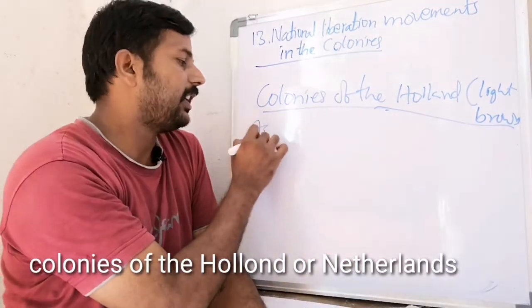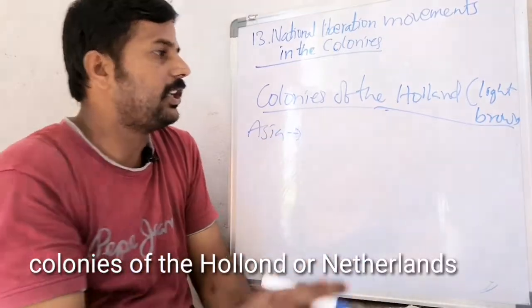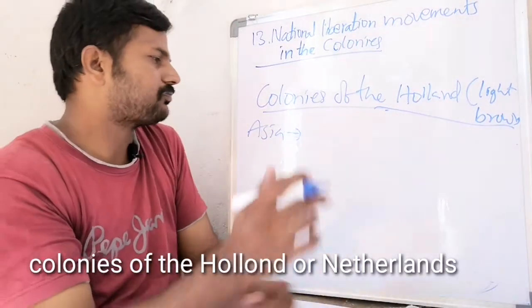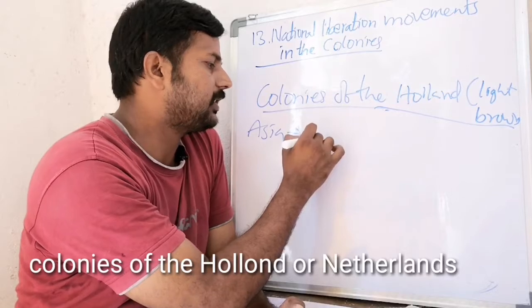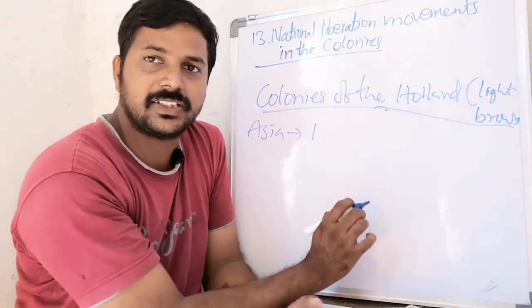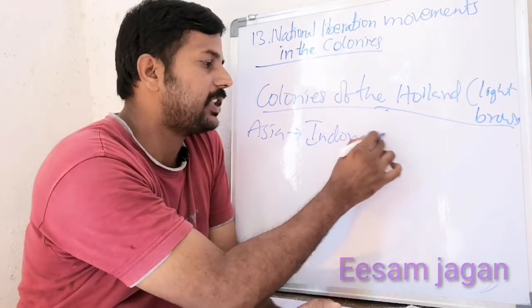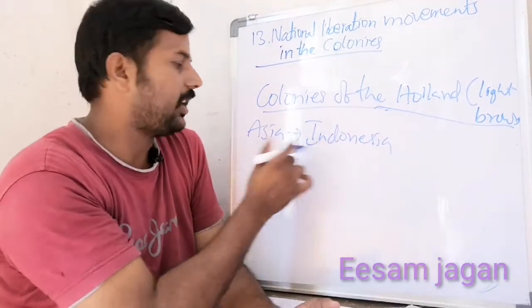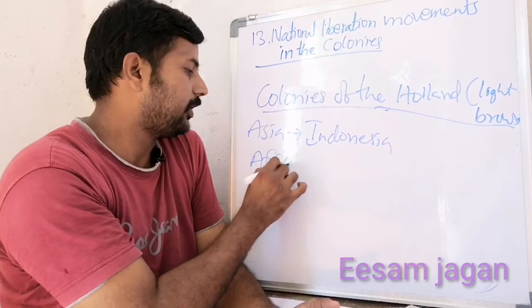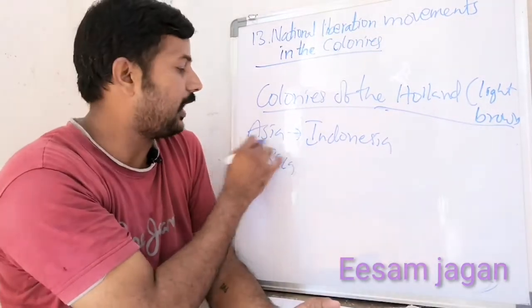From the Asian countries, a colony of Holland is, for example, Dutch East Indies. Dutch East Indies means Indonesia. Indonesia is known as the Dutch East Indies. Like that, from Asia and Africa also you can note. It is better to note like this, continent wise.